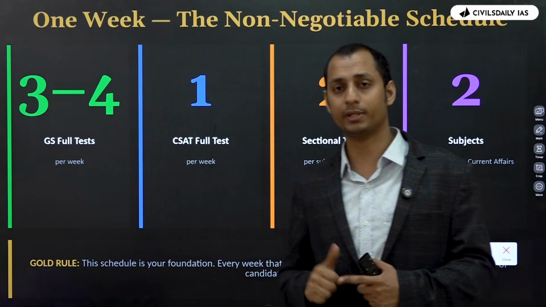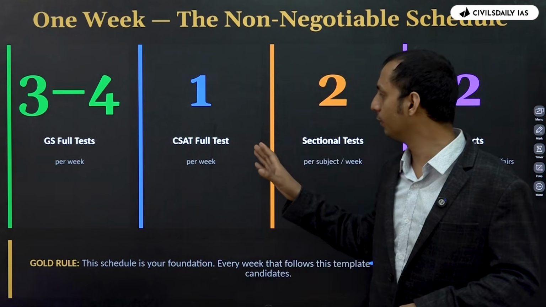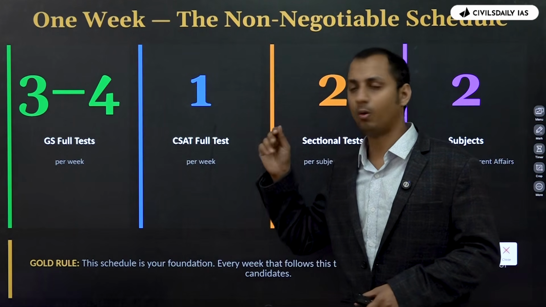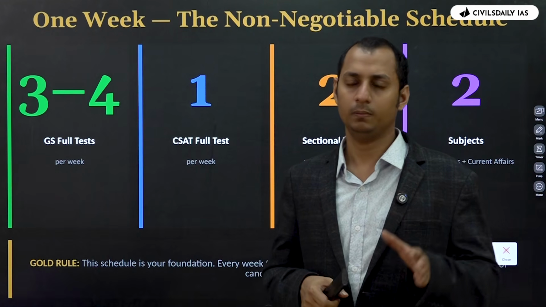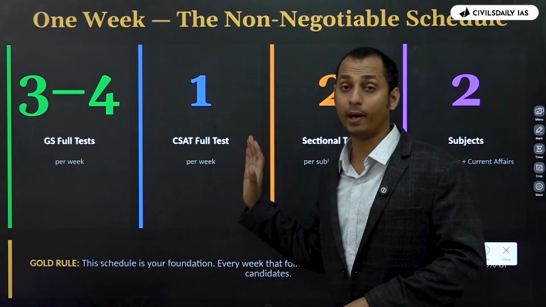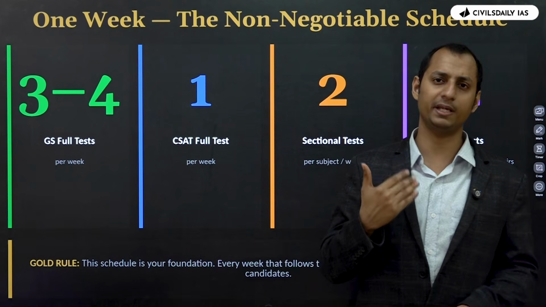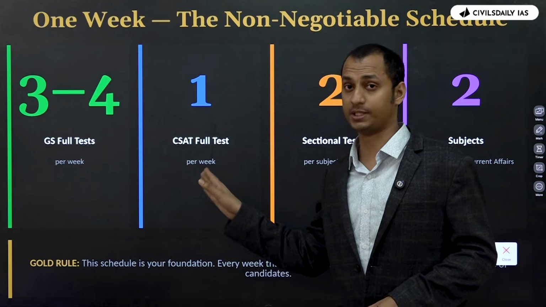Now, if you're scoring 120, 130, 140, or even 95 plus, you don't need to waste your time doing this full test. On Sunday, anyways, you will be attending a full-length test, right? GS plus CSAT. Just that would suffice. You don't need to do another full test. But if you're someone who's scoring maybe 70, 75, 80, you can do 1 CSAT full test as well.